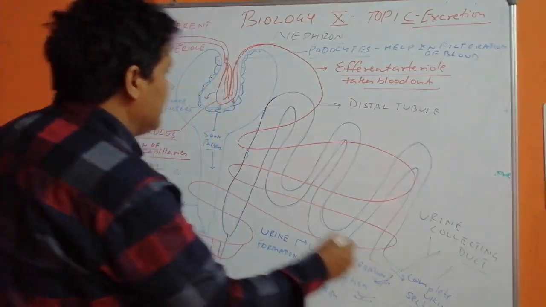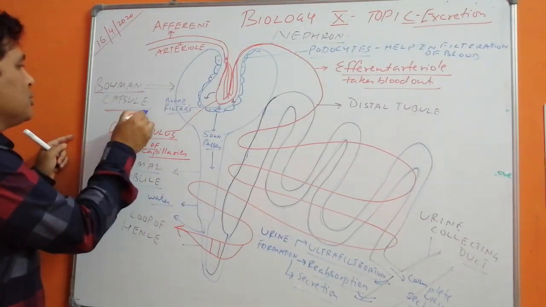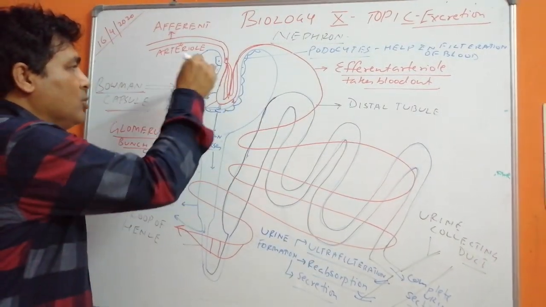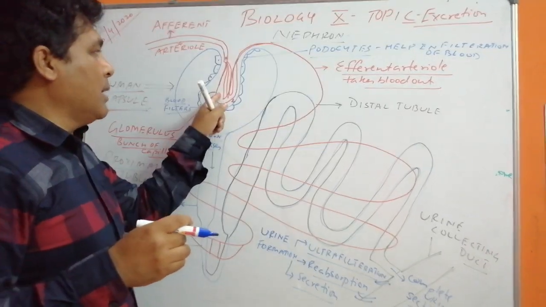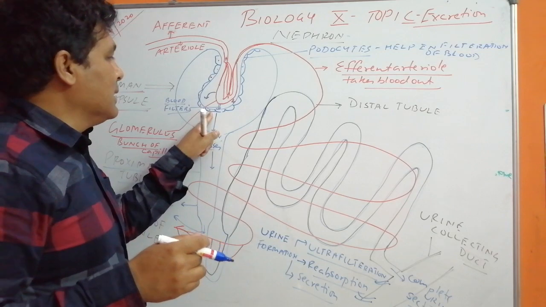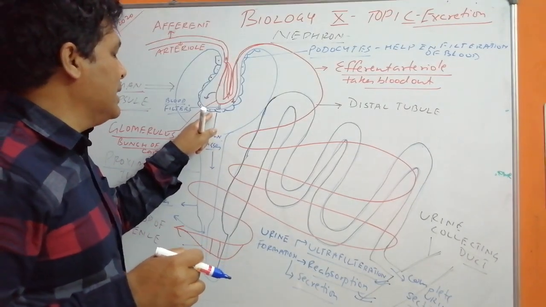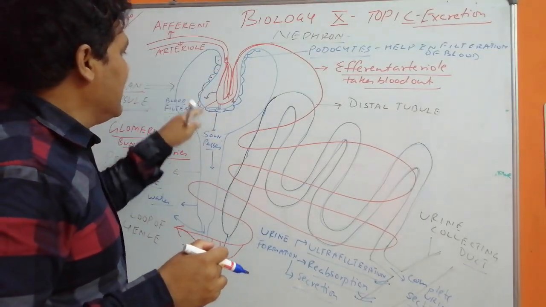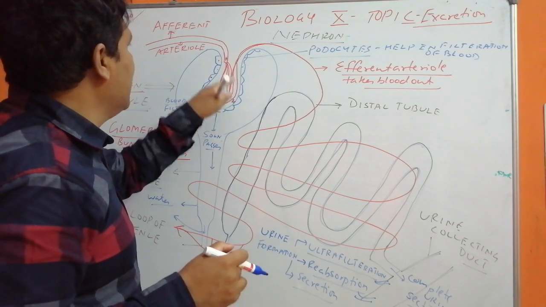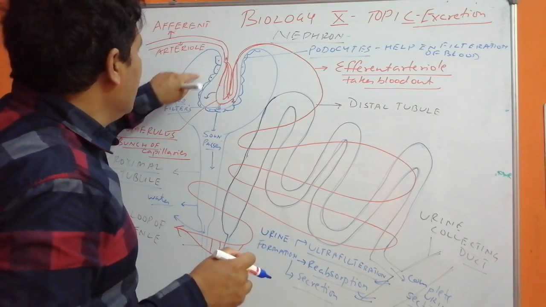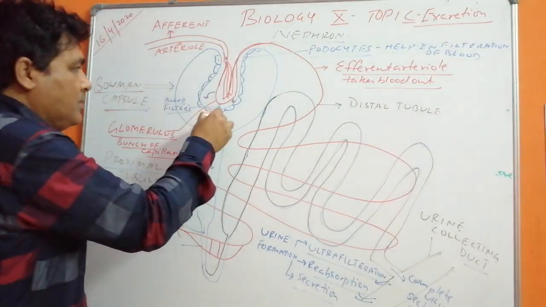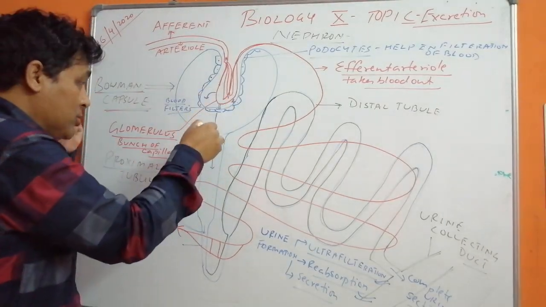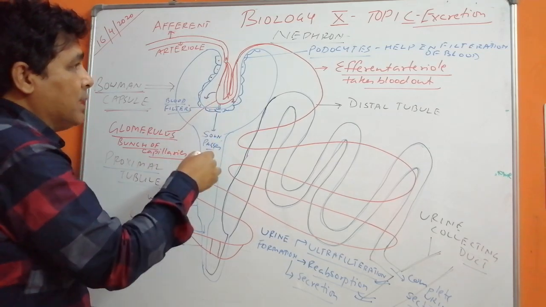So ultrafiltration takes place in the Bowman's capsule and glomerulus through the endothelial walls of the capillaries as well as the podocyte cells or the epithelial cells which are present in the Bowman's capsule, and then the solution which has been formed passes.